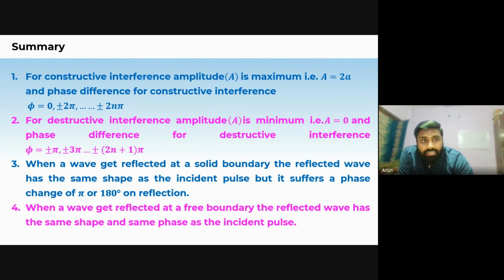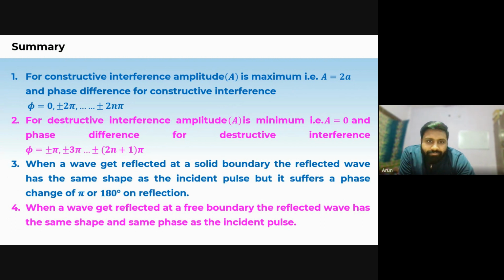I have told you that for constructive interference, phi will be an even multiple of pi. And for destructive interference, phi will be a multiple of what? An odd multiple of pi. 2n pi and (2n plus 1) pi.